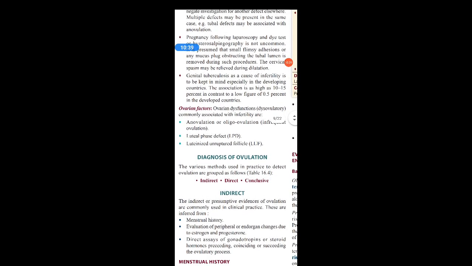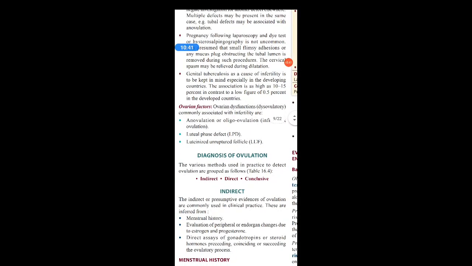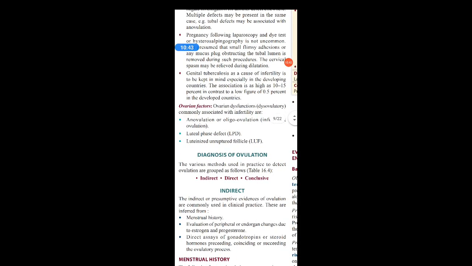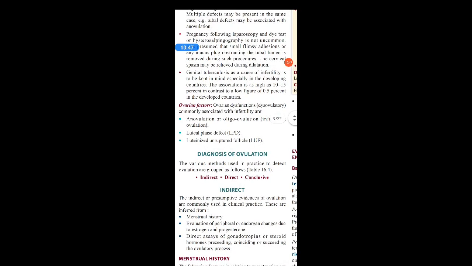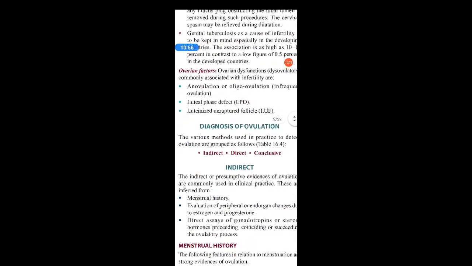Now, coming to the factors one by one, as we have already covered, there are many causes of infertility: ovarian causes, peritoneal causes, tubal factors, cervical factors, uterine factors, etc. One by one we'll see them and how to diagnose them. So first is the ovarian factors.